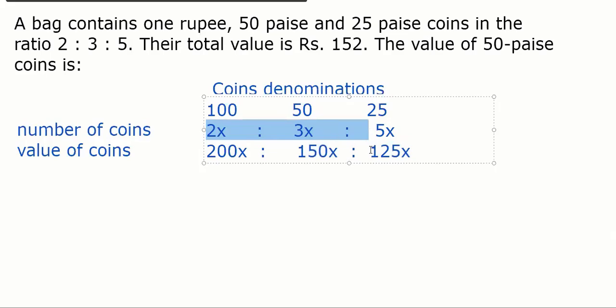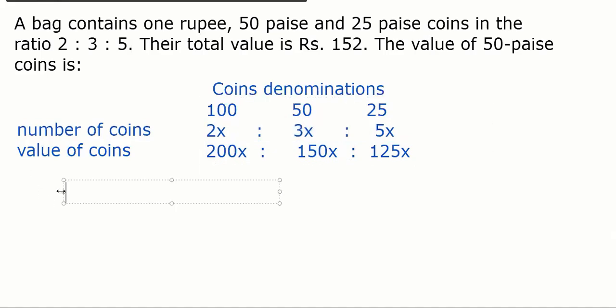So what have they given? Total value. The total value given is 152 rupees, or this much paisa, right? And what is our total value coming as?